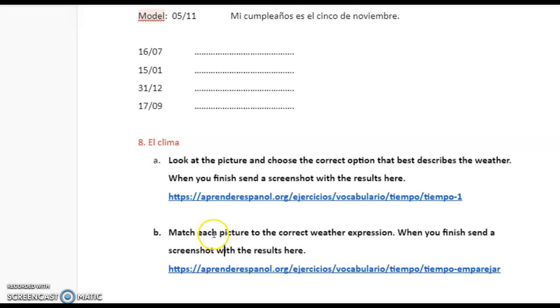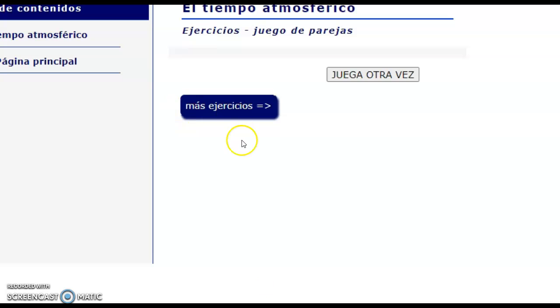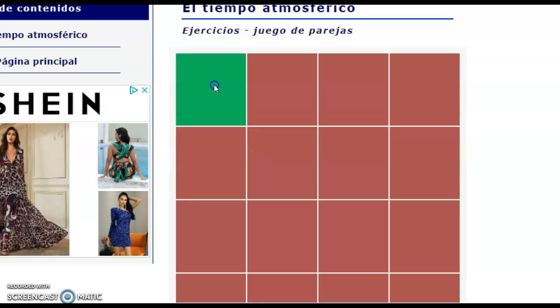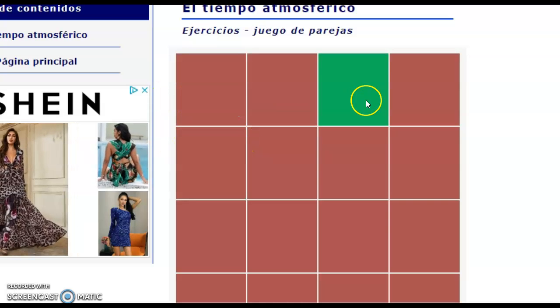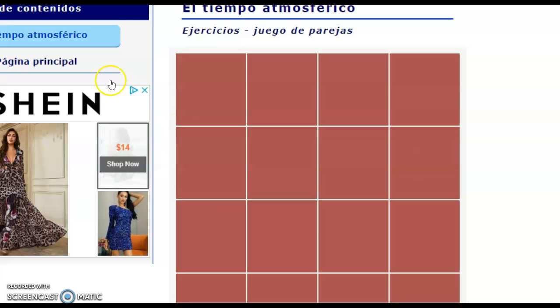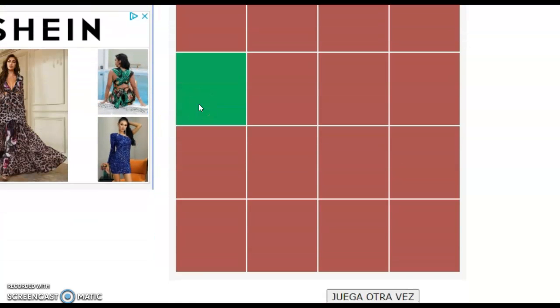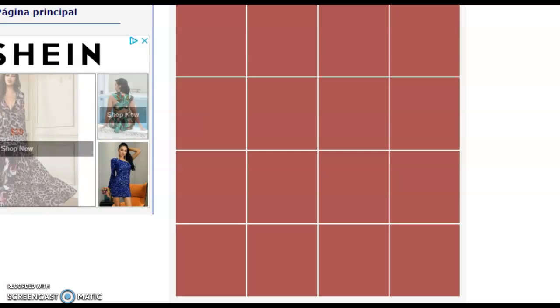Finally, you are going to match each picture to the correct weather expression. Send a screenshot here. So this one is very easy. You click here. Oh no. And you need to find what is the correct picture. Oh no. Okay, so you find and you send the screenshot when you finish.